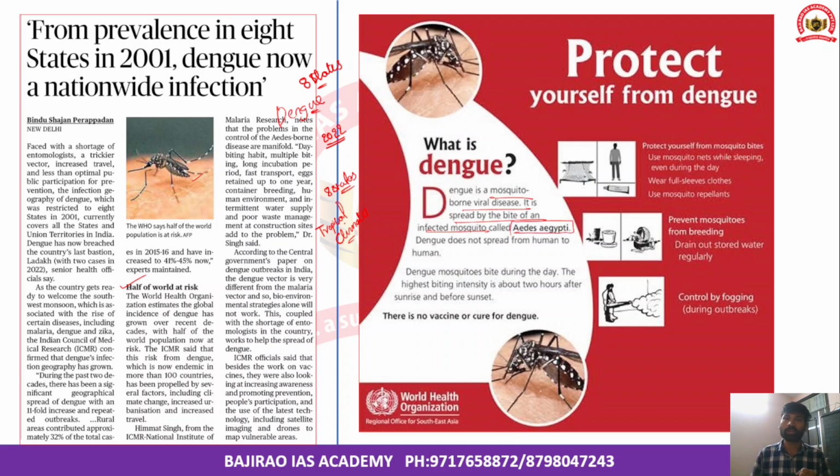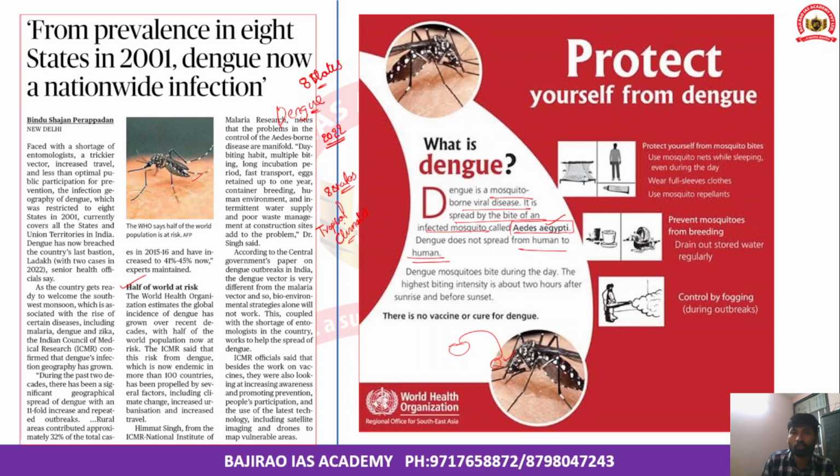There are different mosquitoes for chikungunya, dengue, and Japanese encephalitis, so please remember the mosquito names. Aedes aegypti spreads dengue disease, and it does not spread from human to human. This is not contagious like human-to-human transmission. However, a mosquito bites an infected individual and then bites another individual, and then dengue spreads from one person to another.